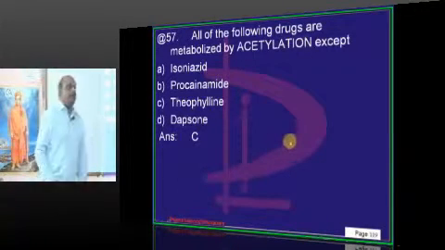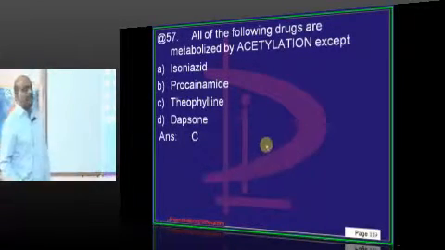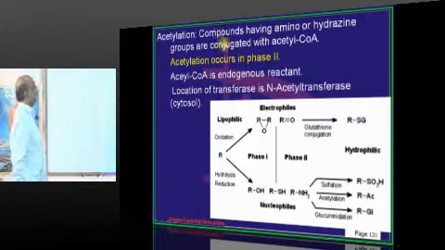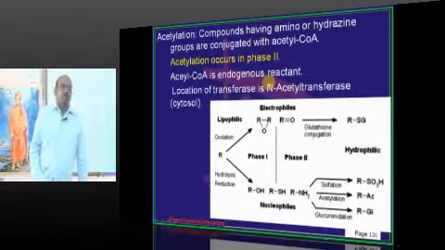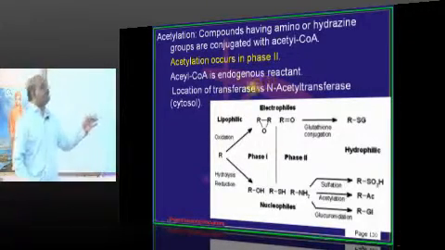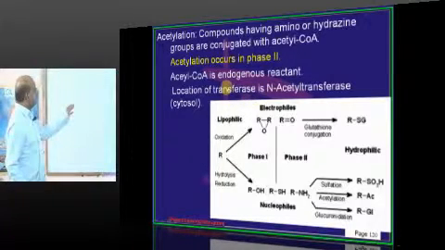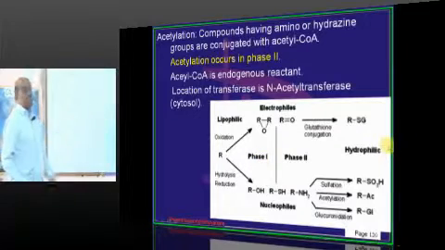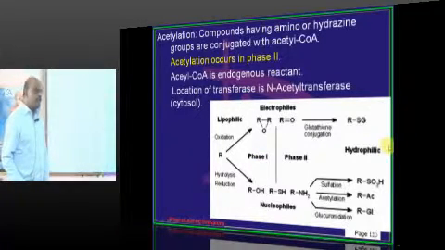All these drugs are metabolized by acetylation, except what is the question of the examiner. Okay, let's talk about acetylation, doctor. Whenever a drug is metabolized, there are two kinds of reactions which are called phase 1 and phase 2 reactions. What is phase 1 reaction?